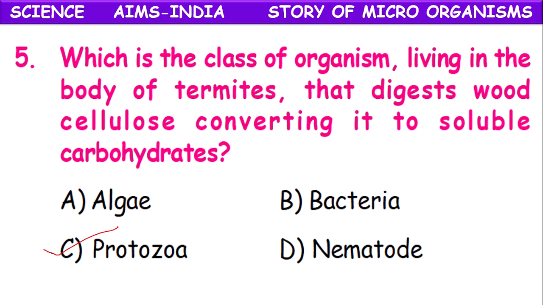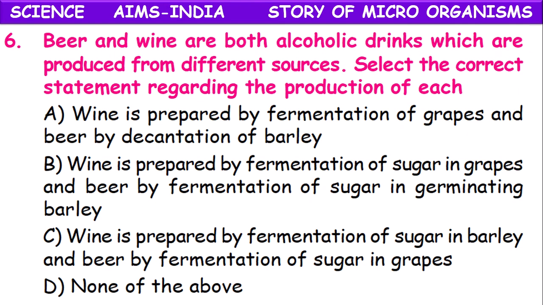Beer and wine are both alcoholic drinks which are produced from different sources. Select the correct statement regarding the production of each. Wine is prepared by fermentation of grapes and beer by decantation of barley. Wine is prepared by the fermentation of sugar in grapes and beer by fermentation of sugars in germinating barley.